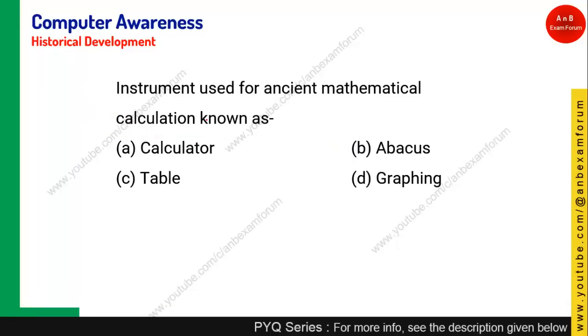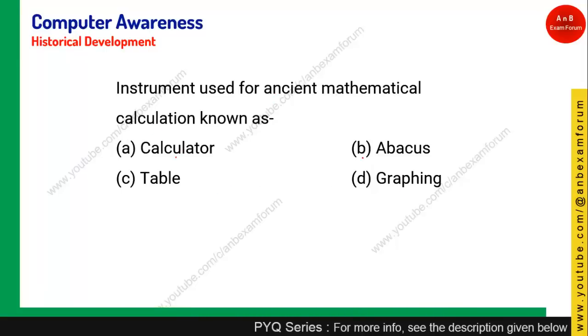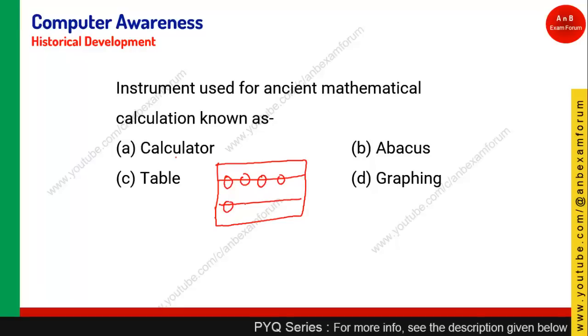Coming to the next question: the instrument used for ancient mathematical calculation is known as calculator, abacus, table and graphing. As you know, the Chinese invented a tool called the abacus, which has certain balls in a frame, which is used to calculate the number of items. That tool is known as the abacus, and basically it is used for calculation. It is used by kids nowadays. So option B is the right answer.